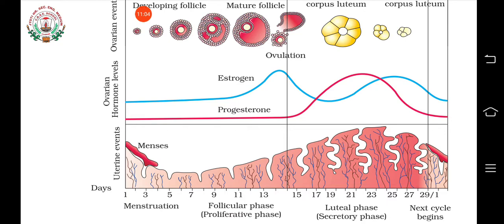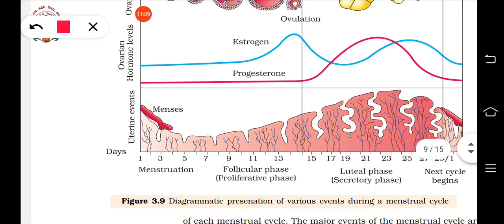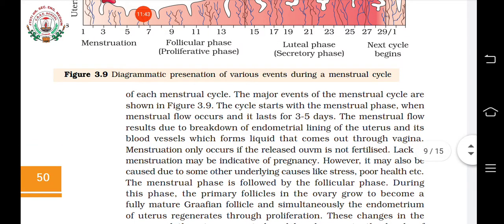So the endometrium can become thick or it can become thin. If fertilization does not happen, what will happen? The endometrium layer will fall off along with the blood vessels, all that will fall off. That will degenerate and go out as menstrual fluid, and this stage lasts for around 3 to 5 days, and this phase of the menstrual cycle is known as menstruation.